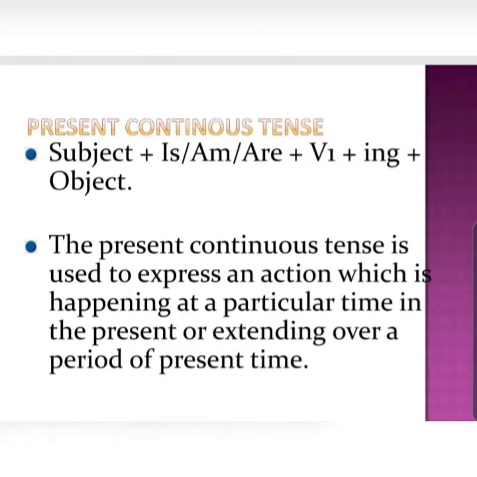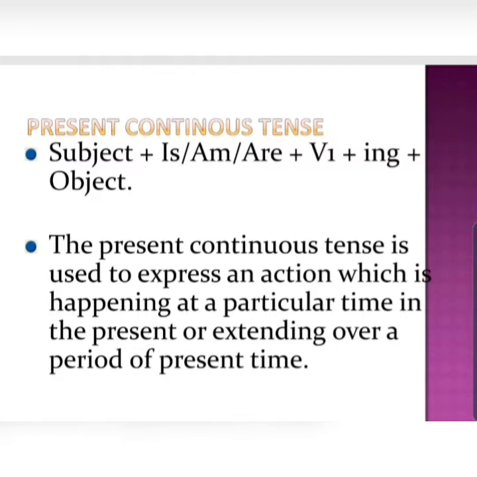The present continuous means what? It's a tense which is used to express an action which is happening at a particular time in the present, or extending over a period of present time. Something which is happening presently. So that will be in the present continuous tense. Like it's raining outside. Okay, I am feeling sick today. So these are showing that the action is continued in the present.